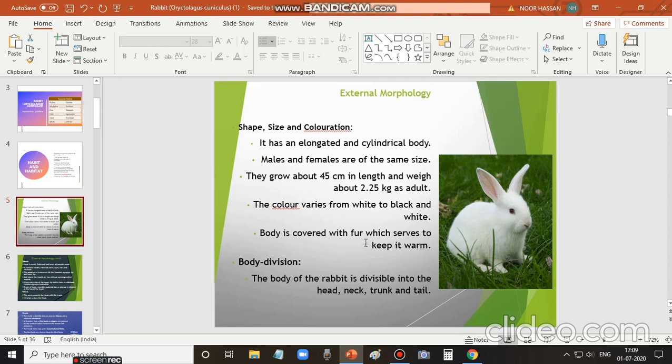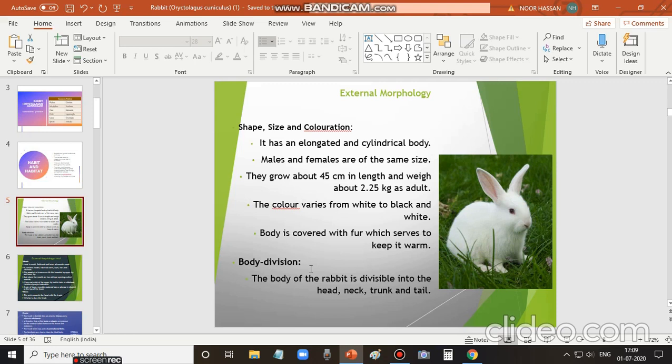And the body is covered with fur, which serves to keep it warm. So their body is kept warm by this covering called fur. All over the body it has fur. So this fur serves to keep the animal warm.